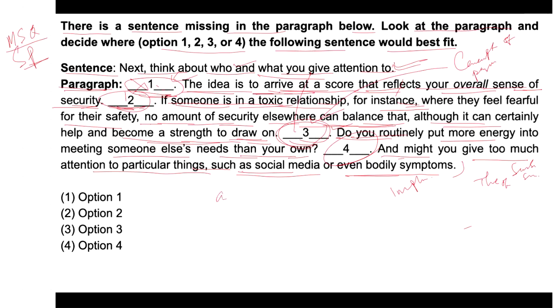So hence we can consider the answer should be option 4, right? Sorry, option 3 will be the best answer here. Option 4 cannot be, because the sentence cannot fit in option 4. As far as next think about who and what you give attention to, it is a best fit in option 3.